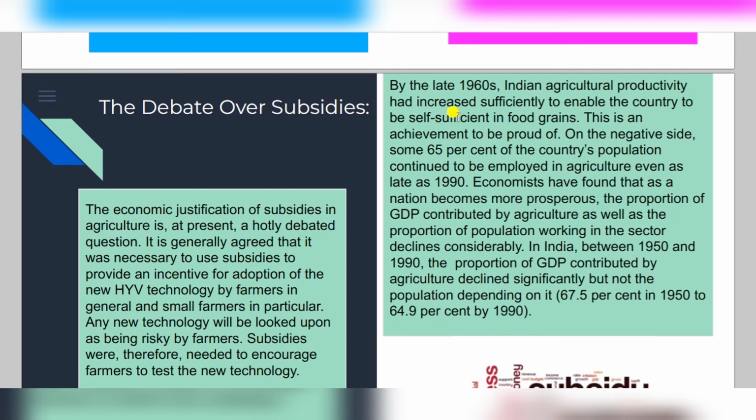And the economists have found that as a nation becomes more prosperous, the proportion of GDP contributed by agriculture as well as its other sectors declines considerably. In India, between 1950 and 1990, the proportion of GDP contributed by agriculture declined significantly, but not the population depending on it. The population keeps on increasing, and this brings a debatable topic over here.